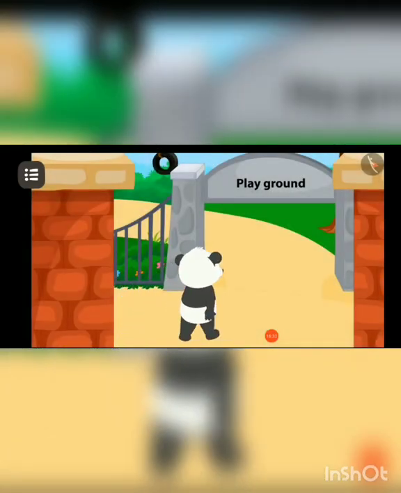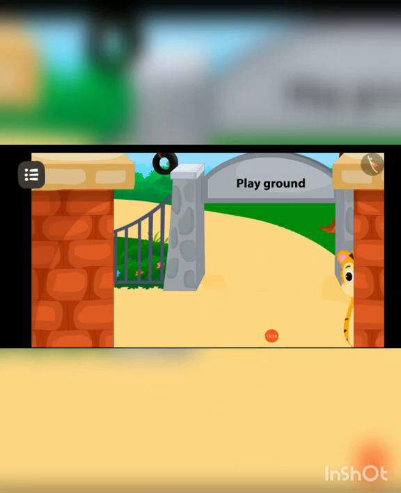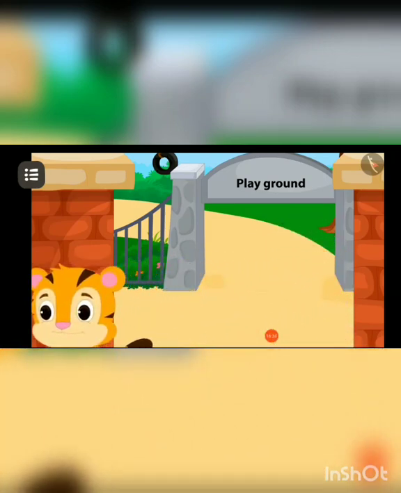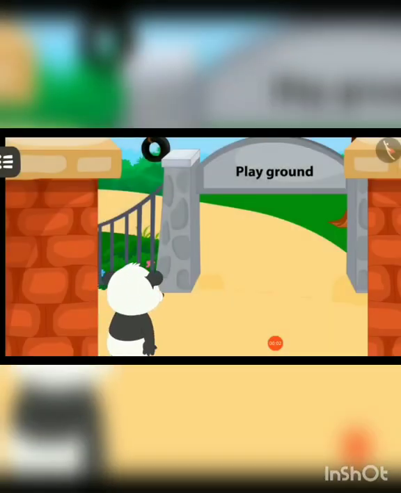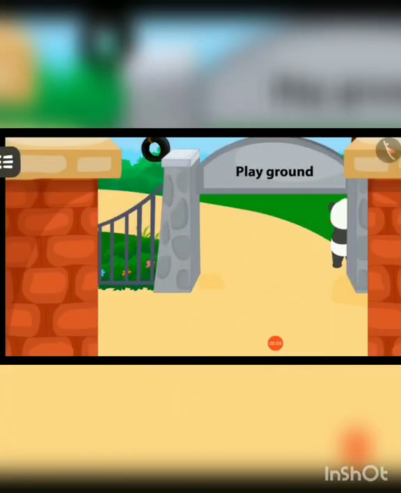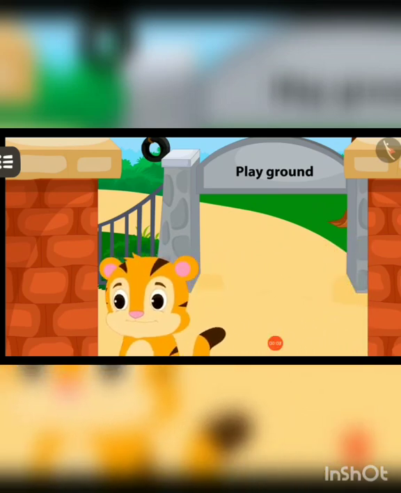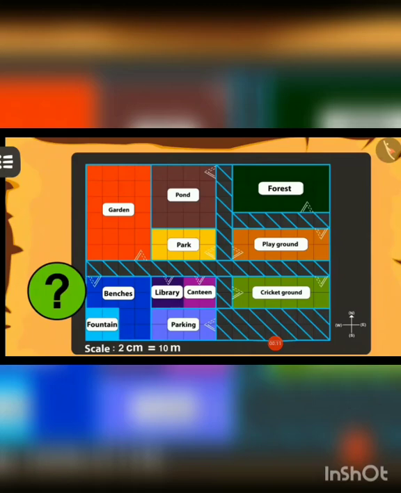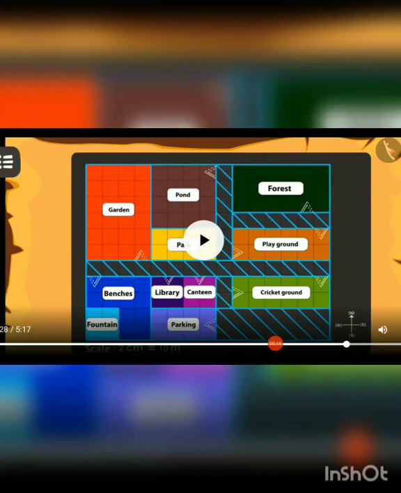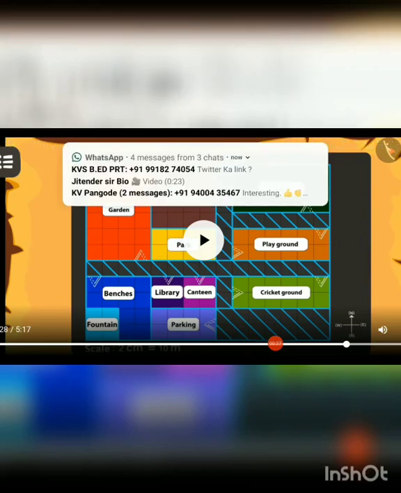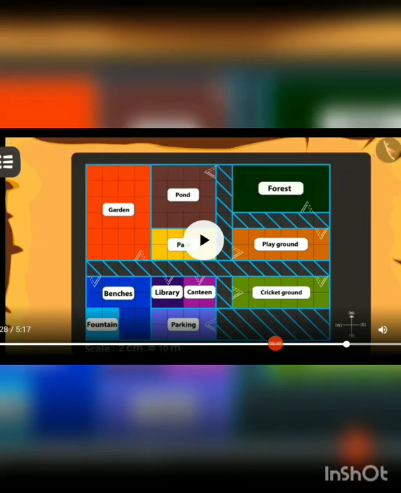Golu was hiding behind the gate of the playground, and Sher Khan was hiding in the place right in front. Can you tell which was the place where Sher Khan was hiding? Okay, Sher Khan was hiding right in front of the place. Okay, so you have to check which place is right in front of that playground. So definitely that place is park. Okay, so Sher Khan is hiding itself in park.